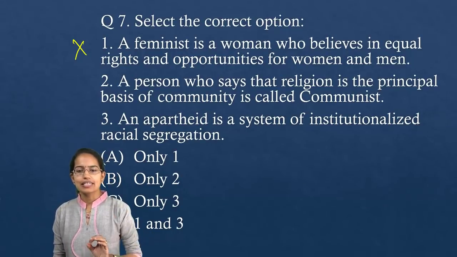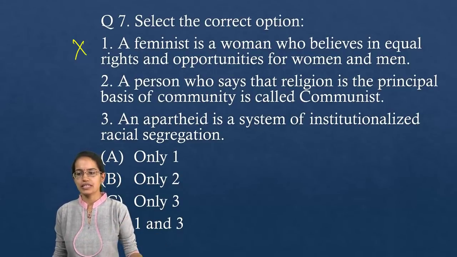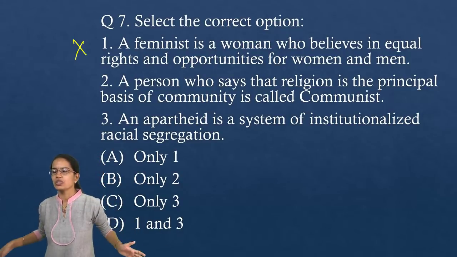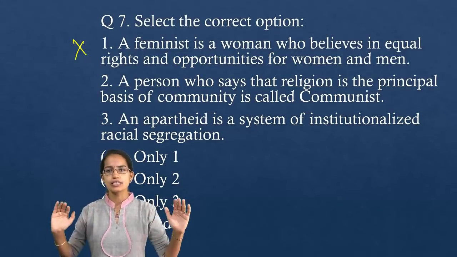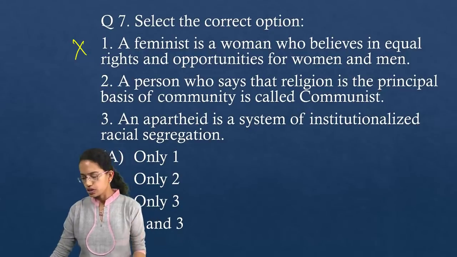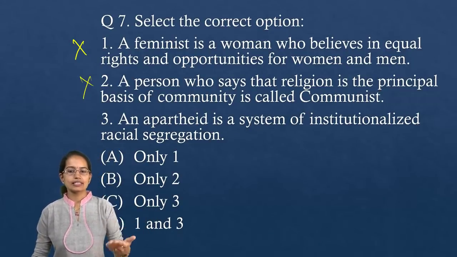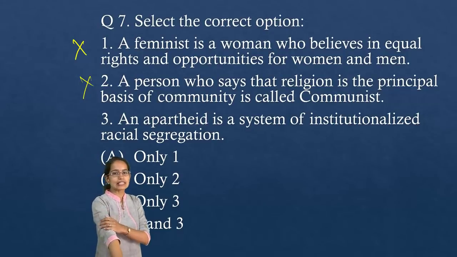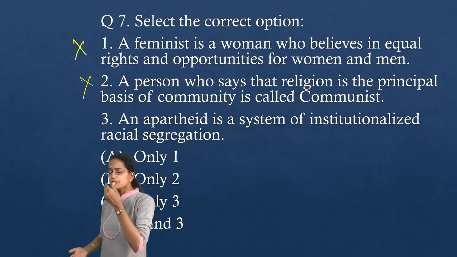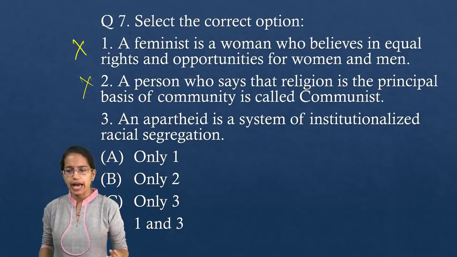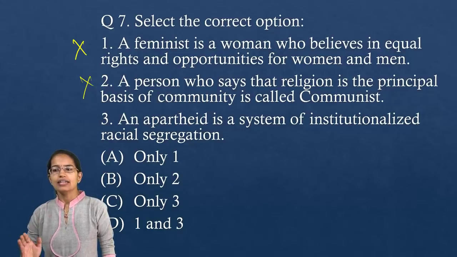The next statement is about a person who is a communist. A communist is basically a person who seeks to create a classless society, so there are no class distinctions within the society. So the second statement again becomes incorrect. Then apartheid is a system of institutionalized racial segregation, as it happened in South Africa. So that's correct. So you have 3 as the correct answer. Only choice 3 is the right answer.